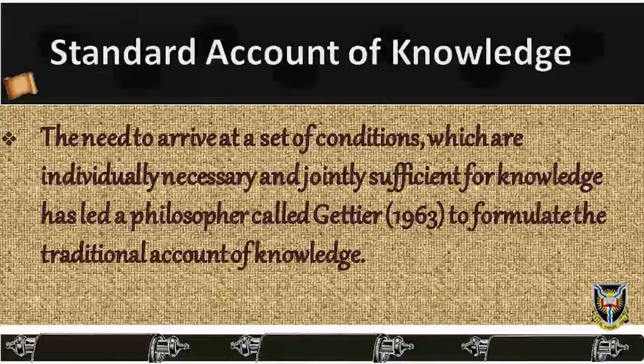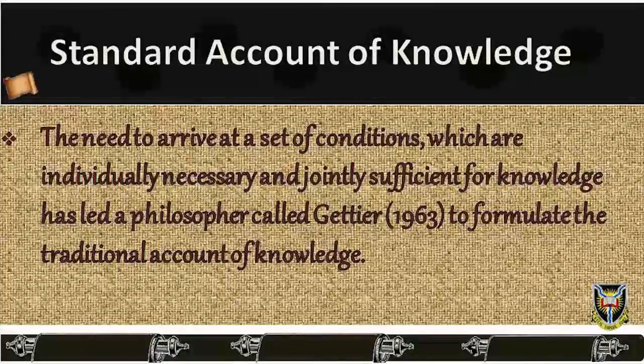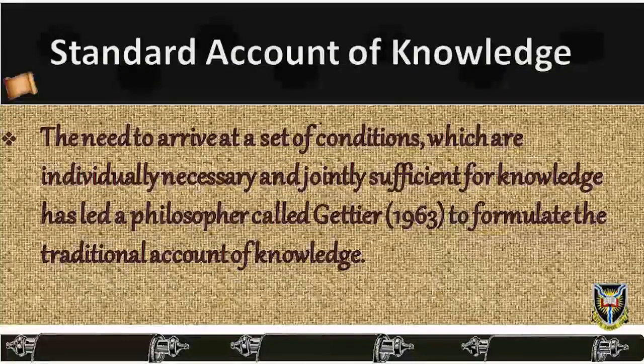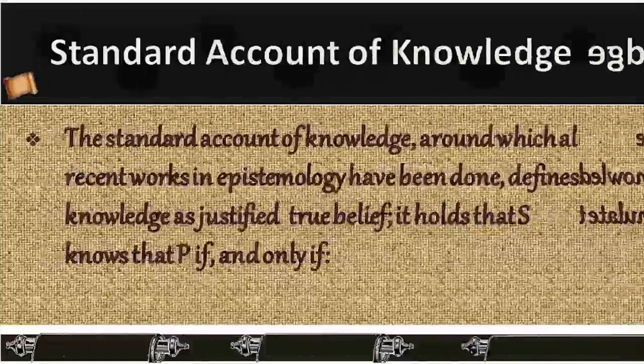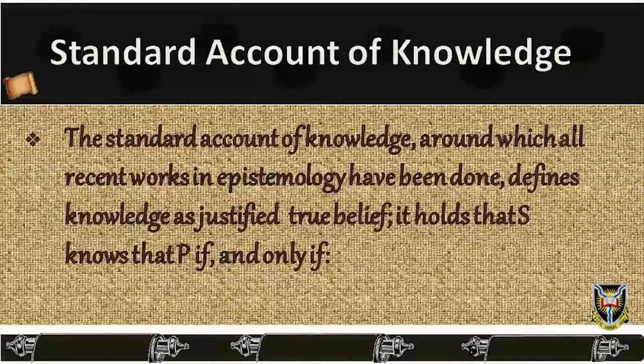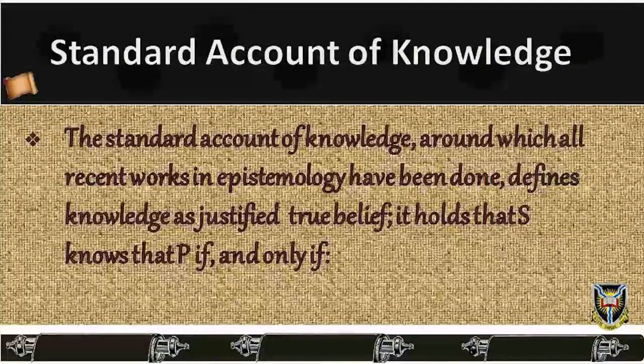Standard account of knowledge. The need to arrive at a set of conditions which are individually necessary and jointly sufficient for knowledge has led a philosopher called Gettier, 1963, to formulate the traditional account of knowledge. The standard account of knowledge, around which all recent works in epistemology have been done, defines knowledge as justified true